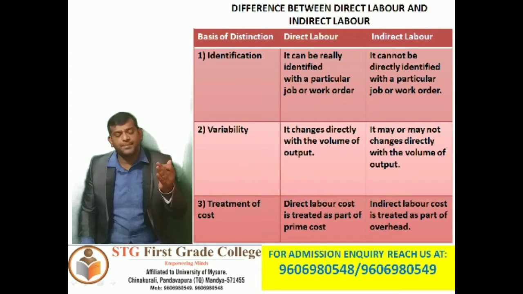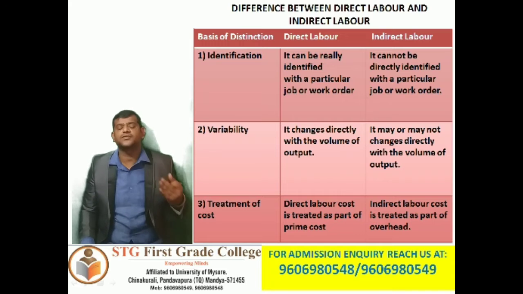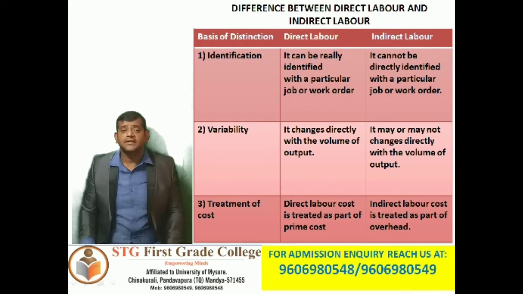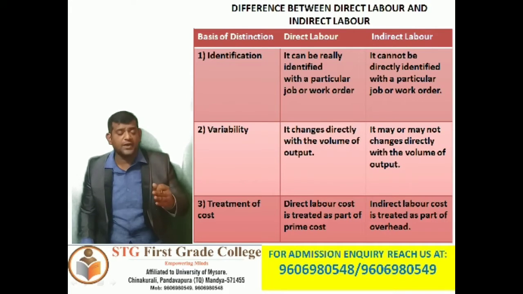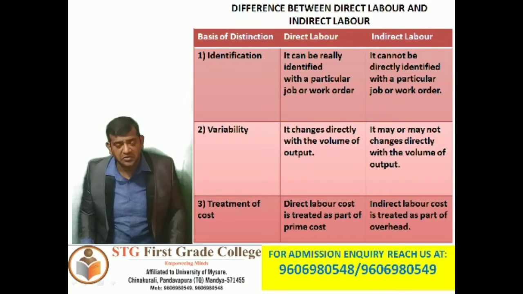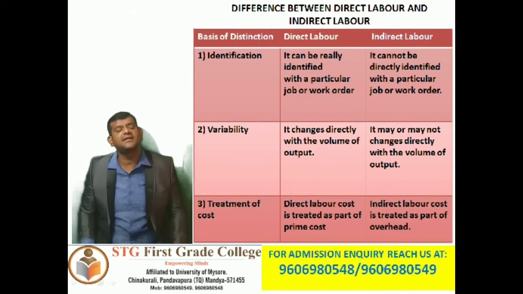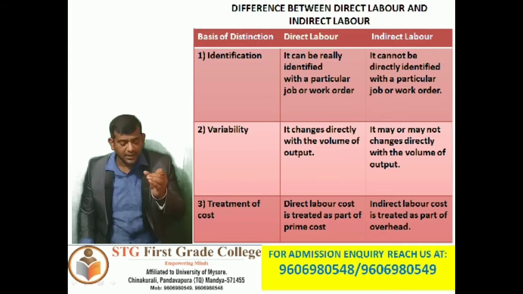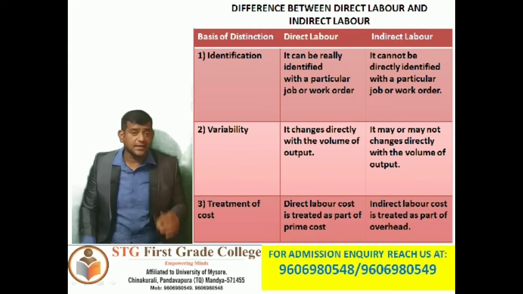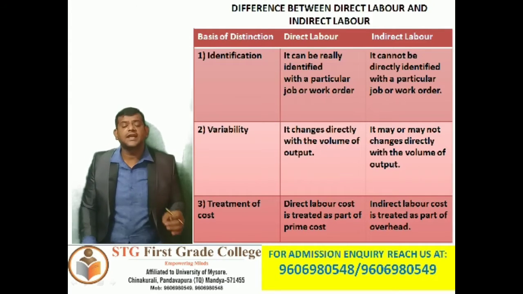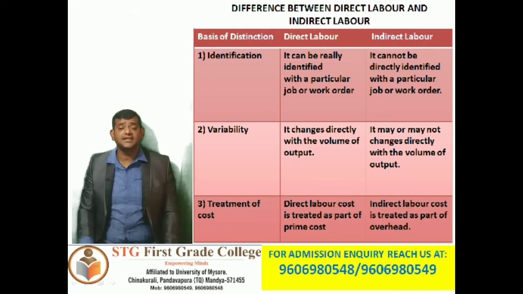See, we can take the basis of identification. Direct labor can really be identified with a particular job or particular work or particular work order. So it can be identified to a particular job or task. Indirect labor, whereas, cannot be directly identified with a particular job or particular work.